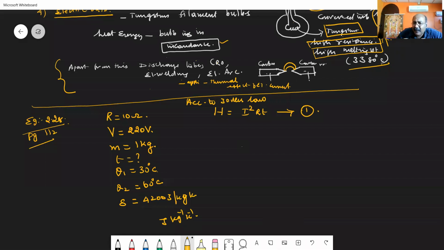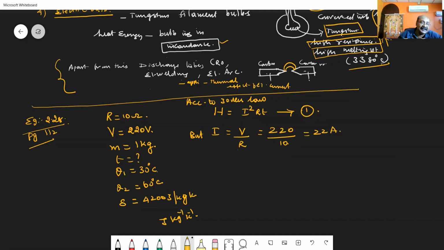In this, we have to calculate time. Then we should know heat, we should know current, and we should know resistance. We don't have the current, so let us calculate the current. The value of current I is equal to voltage divided by resistance according to Ohm's law. What is voltage? Voltage is 220. What is resistance? Resistance is 10. So current available is 22 amperes. So I have calculated current.